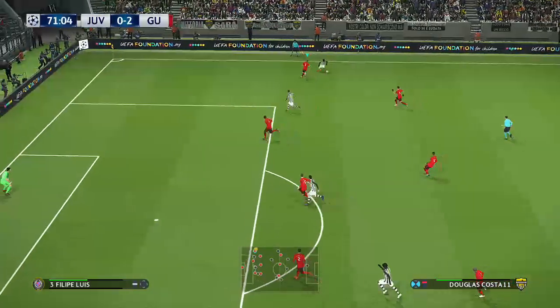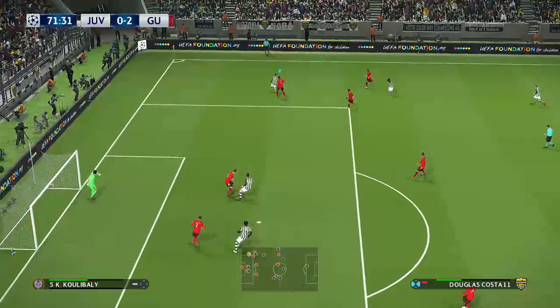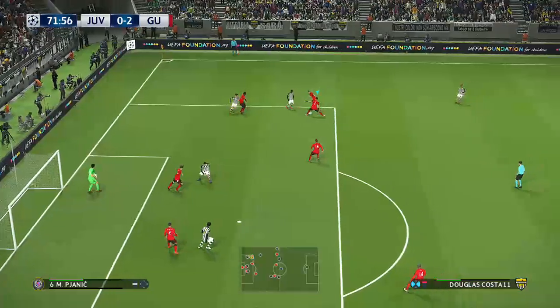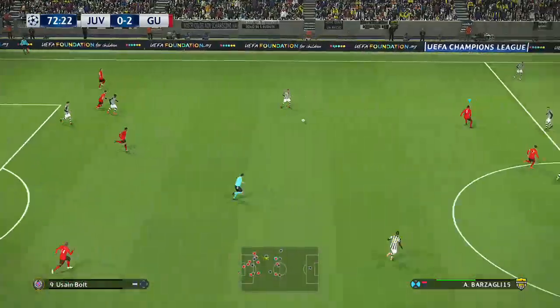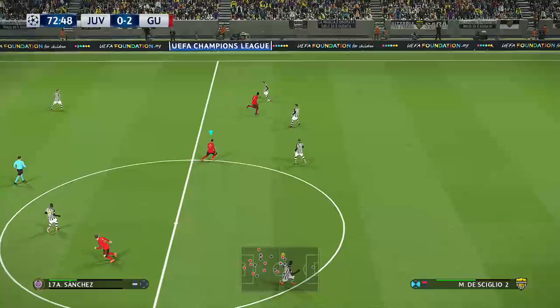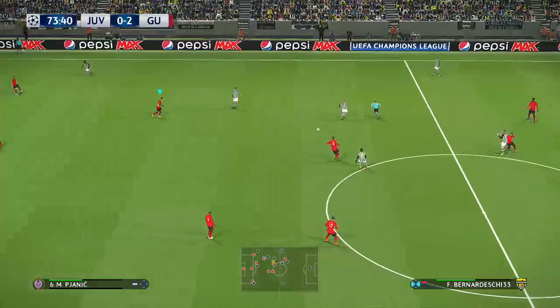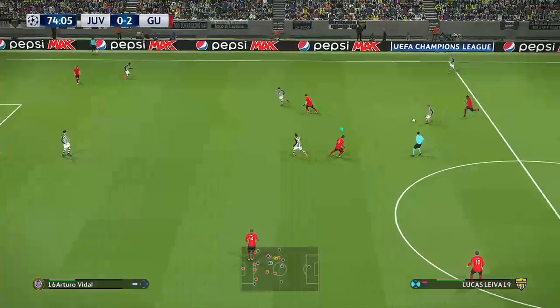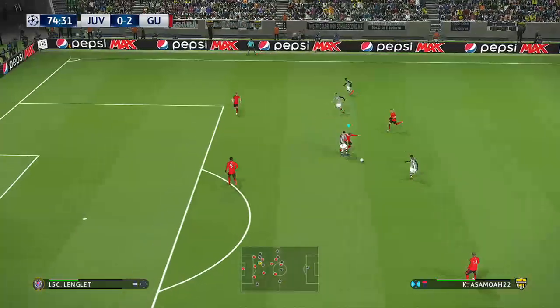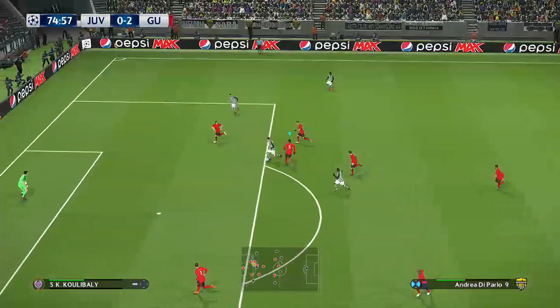Looks to slip it through. Douglas Costa plays it wide. Goldfield were the ones who, for the first time ever, never reached the semi-finals before. They always get knocked out in the quarters, but this could be them going to the semi-finals for the first time under Diego Simeone. That'll be big for Goldfield.